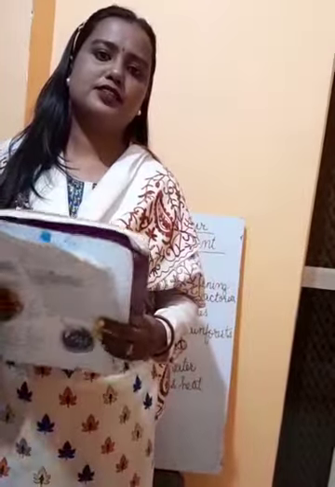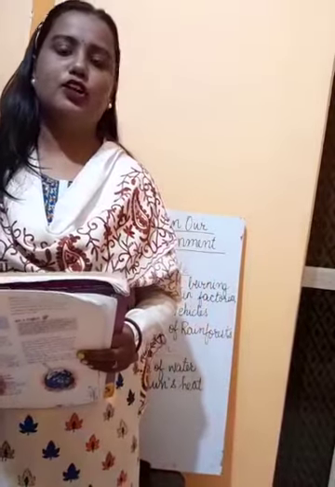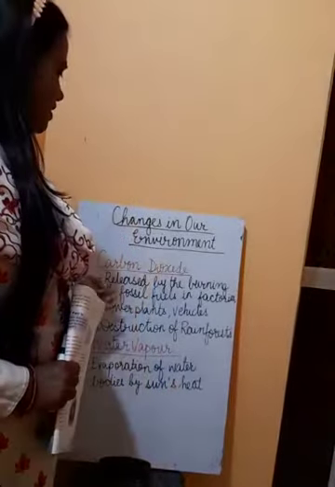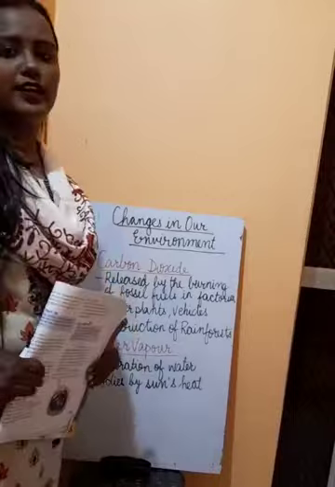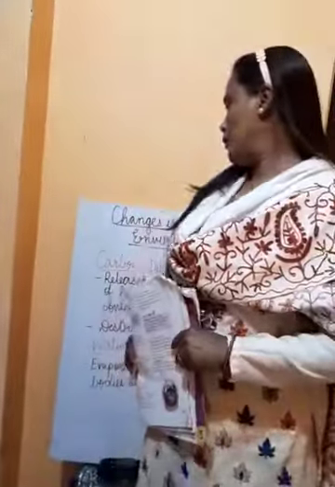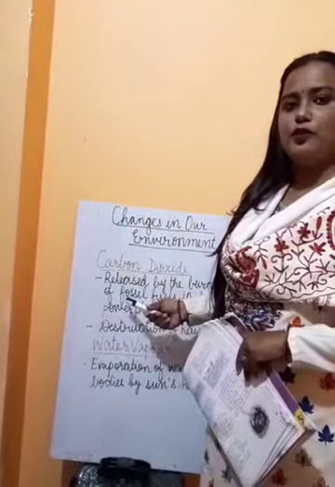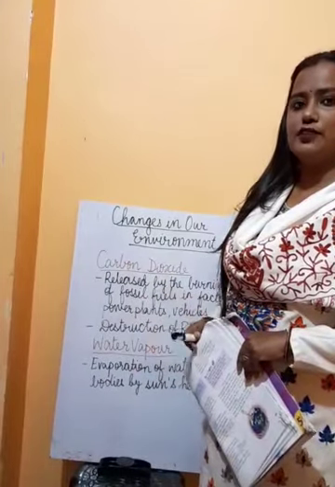As I told you, in today's class we will discuss some of the greenhouse gases. Today we will read about carbon dioxide and water vapor. As you can see here, this is how carbon dioxide is released into the air. Carbon dioxide is released into the air when we burn fossil fuels. All of you know coal, petrol and diesel are all fossil fuels.